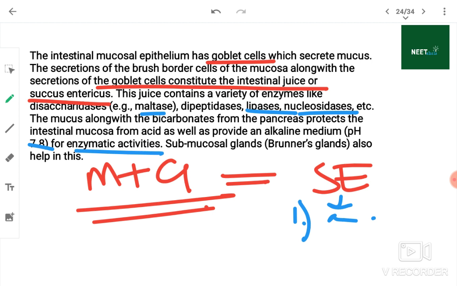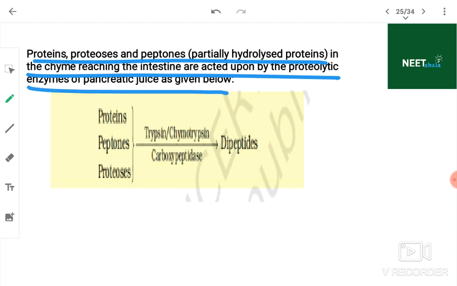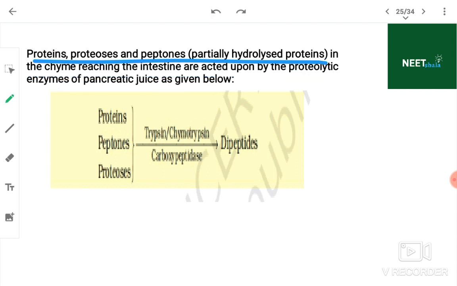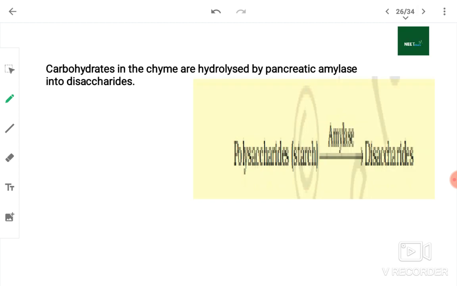This I told you before also. Submucosal glands, the Brunner's glands, also help in this action. Now look here. Proteins, proteoses and peptones, partially hydrolyzed proteins in the chyme reaching the small intestine, are acted upon by proteolytic enzymes of pancreatic juice as given below. Proteins, peptones and proteoses will be converted into dipeptides by trypsin or chymotrypsin in the presence of carboxypeptidase.